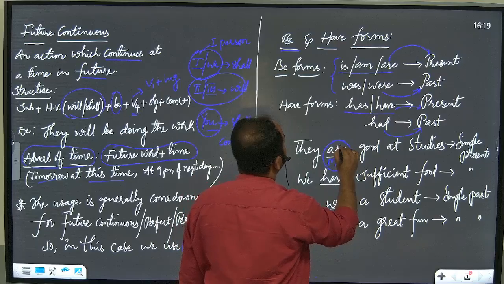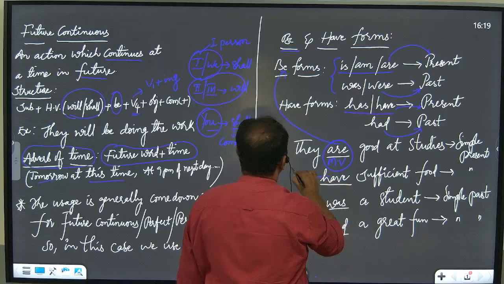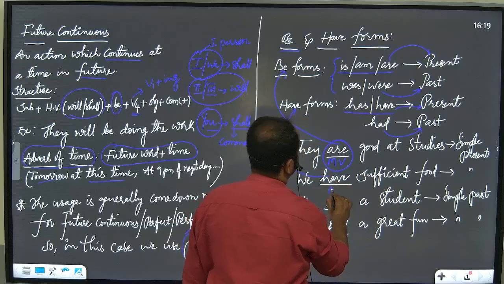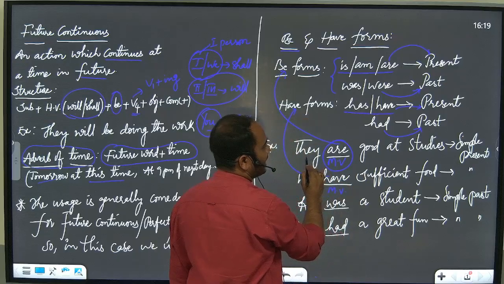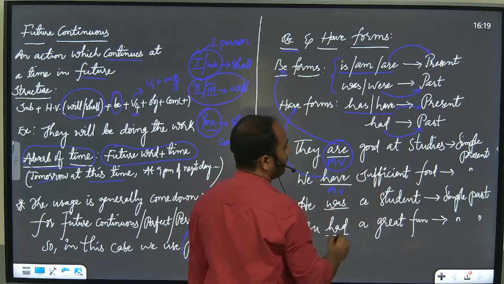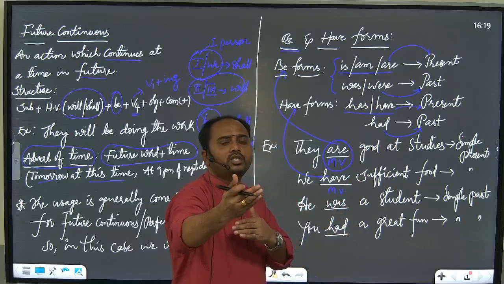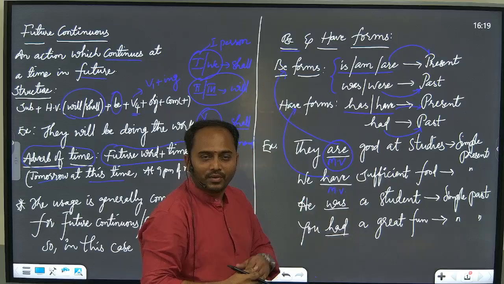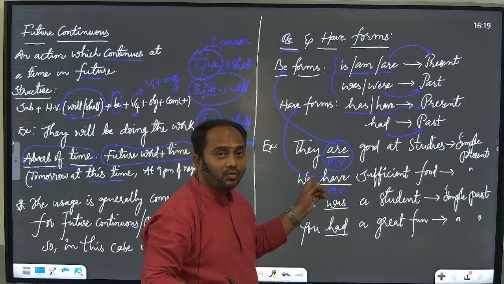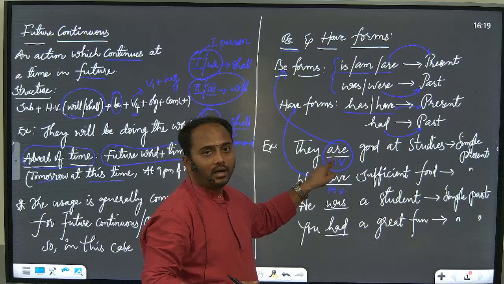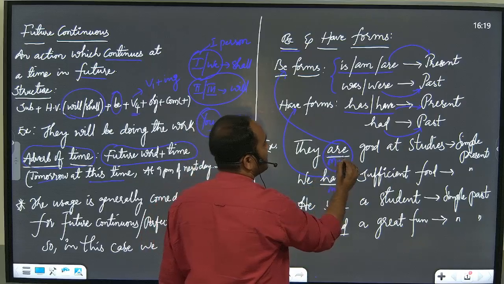So these main verbs are nothing but be forms or have forms. If you observe this sentence, they are good at studies, there is no V4 form here. Generally we should say they are going to market, where V4 is added, but without V4, only the be form is added. That means here it is working like the main verb.